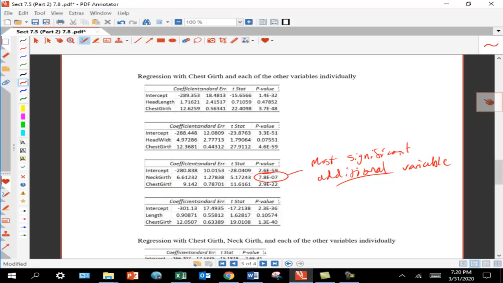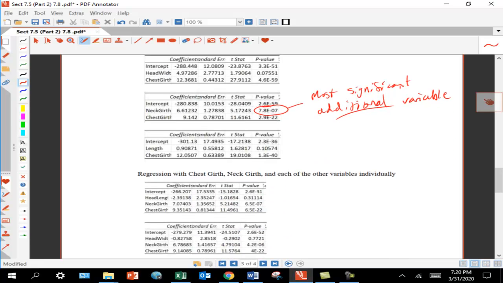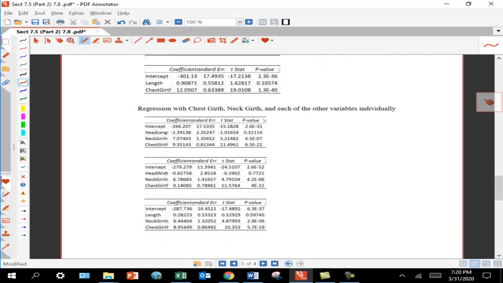And so now, whatever else happens, I'm going to include chest girth. I already decided that, and neck girth. And then I'm trying to decide, well, should I put something else in? So now, always keeping neck girth and chest girth, try adding each of the other 3 independent variables. So head length by itself, the p-value is big. Head length with neck girth and chest girth, I should say, the p-value is big. Likewise, including head width, that still gives a big p-value, and length still gives a big p-value.